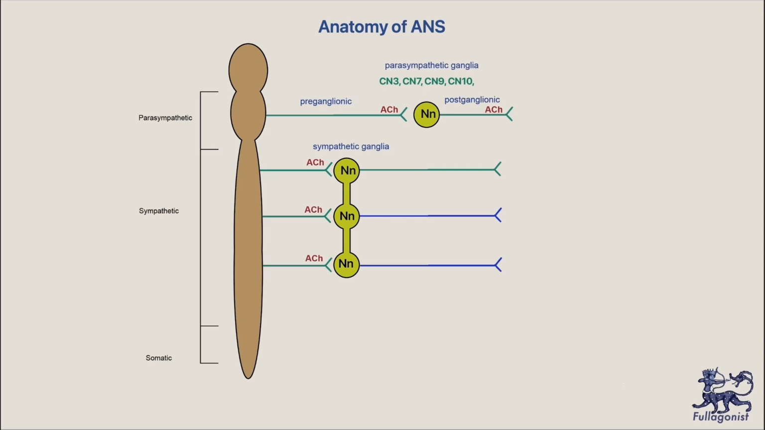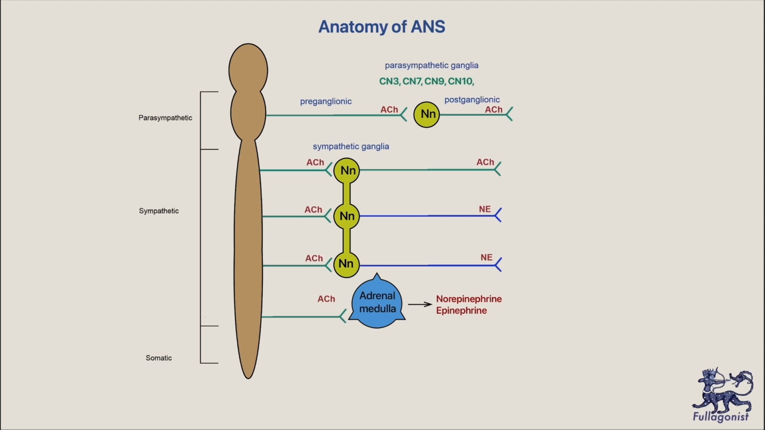Acetylcholine is the major neurotransmitter for both preganglionic and postganglionic parasympathetic neurons. Most postganglionic sympathetic fibers release norepinephrine, but some sympathetic postganglionic fibers release acetylcholine as an exception. We call those cholinergic sympathetic fibers. For example, sweat glands have such innervation. The adrenal medulla is embryologically similar to the postganglionic sympathetic neurons. It releases a mixture of norepinephrine and epinephrine into the systemic circulation.